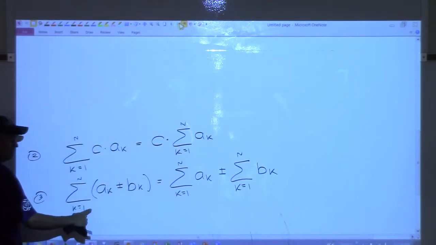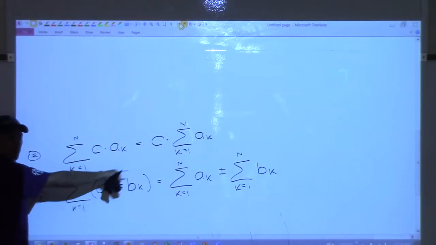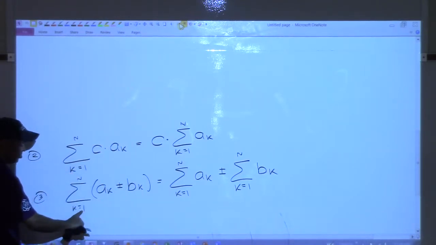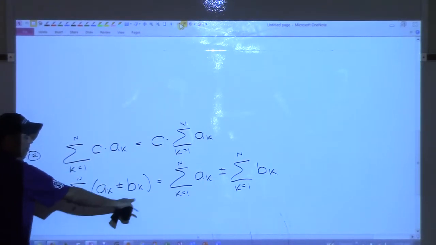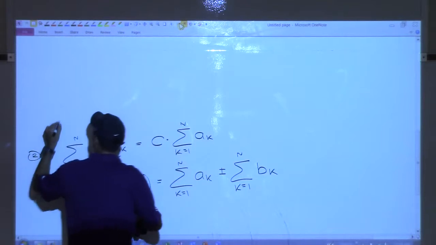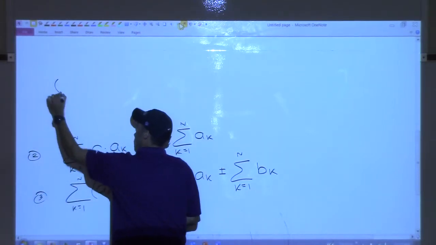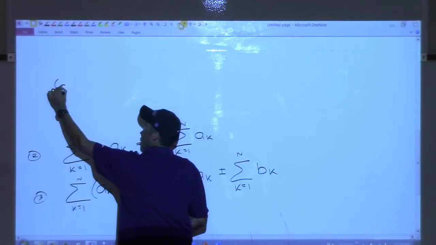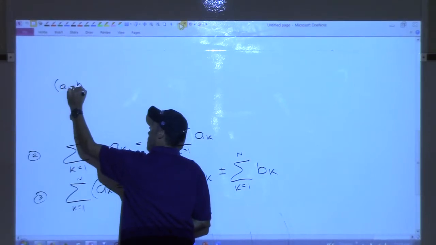So, look at this one right here. Let's just look at the plus, not the minus for now. If k is 1, what's this first term for the left side? If k is 1, what do we get? A sub 1 plus b sub 1, right?